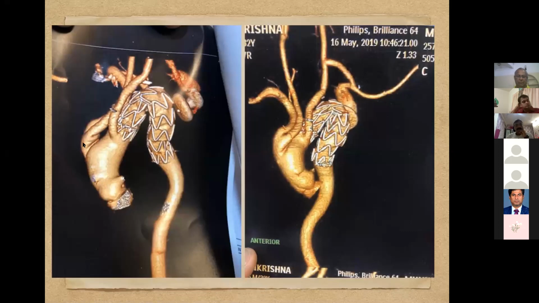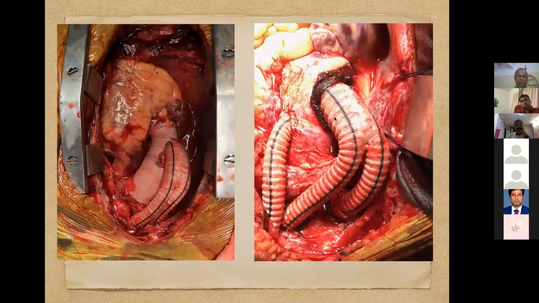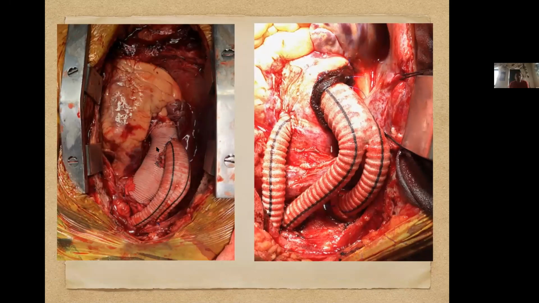Ascending aorta to the right subclavian and right carotid, and this one ascending aorta to left carotid and carotid to subclavian, with the device in situ and absolutely no endoleak. Aneurysm is excluded. In modifications from the previous case, in this case, ascending aorta was also involved.